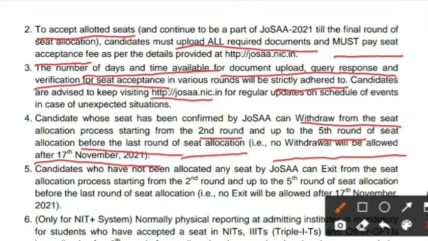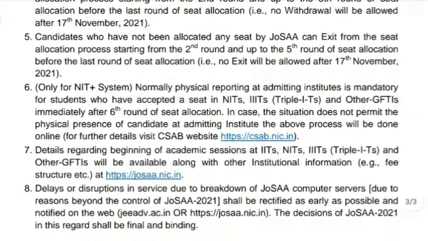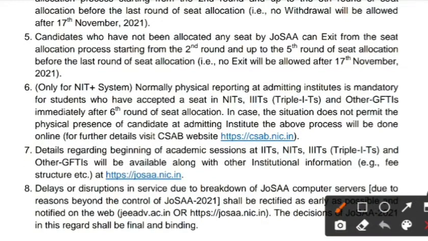You cannot withdraw at round 6 or after 17 November. They have given that if you want to withdraw or exit, it should be done within the second round to the fifth round. No exit will be permitted after the 17th. It is the same for both withdrawal and exit from the seat allocation process.